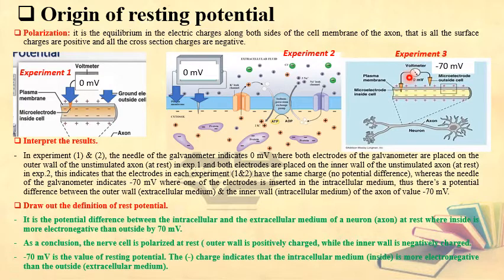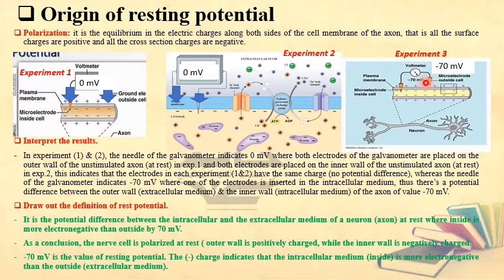Let's see what happens when we put one electrode inside in the intracellular medium and the other electrode outside. What will we get? The voltmeter is going to indicate minus 70 millivolt. What does this mean? This means that inside is more electronegative than the outside by 70 millivolt.